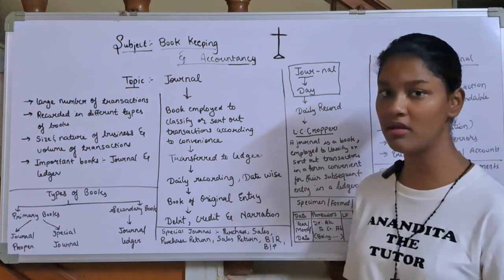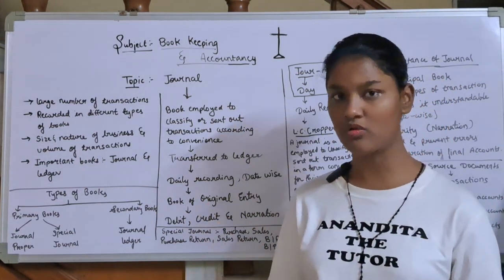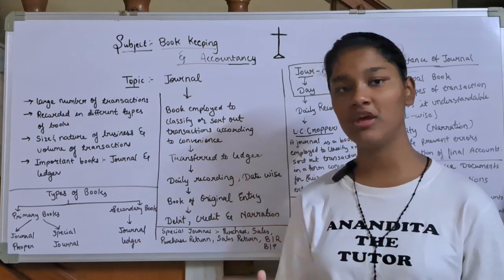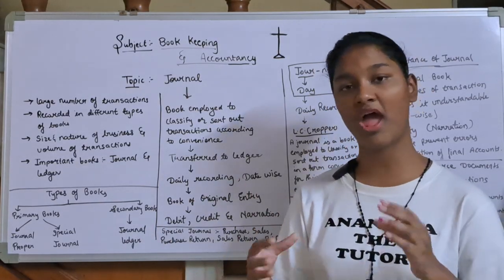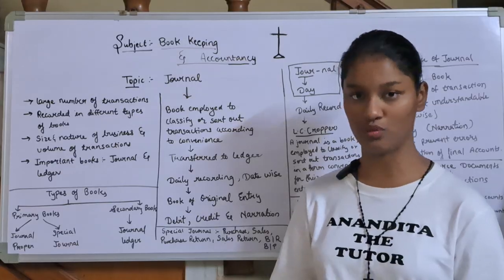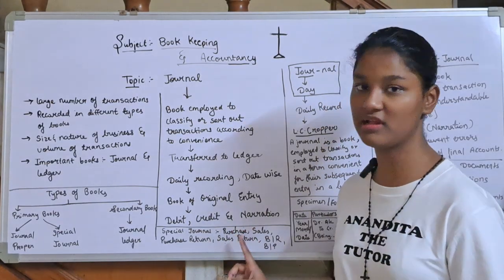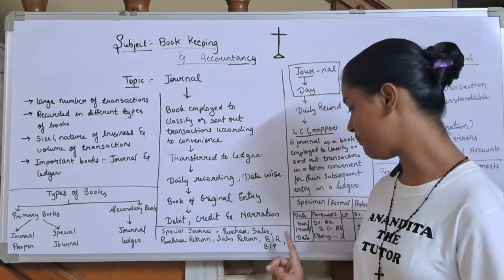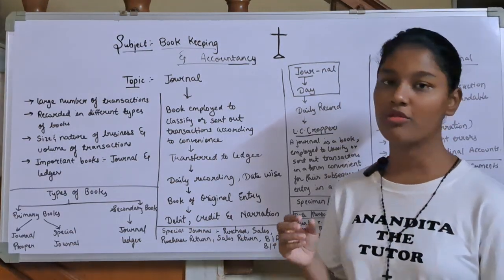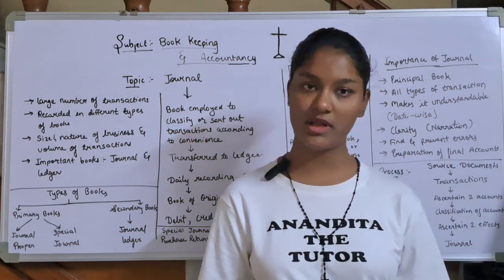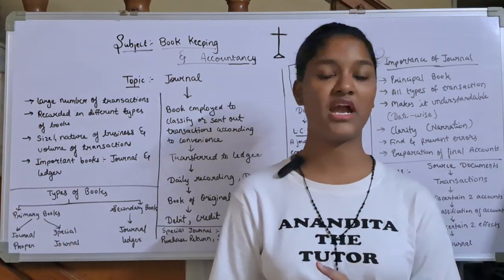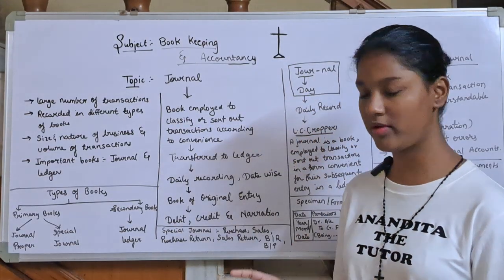And in sales return, when you sell any goods and the customer doesn't like it, the customer comes and returns the goods to you. Those are recorded in sales return. Then there are bills receivable. If you are going to receive money from someone, that will be recorded in the bills receivable book.